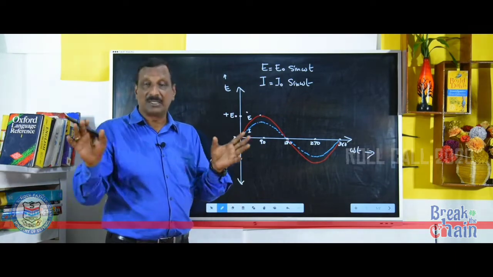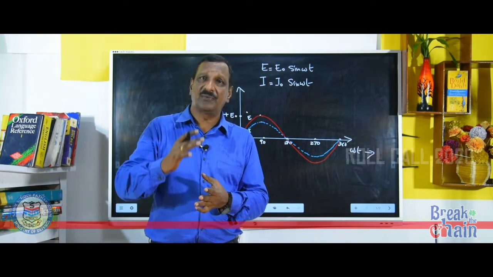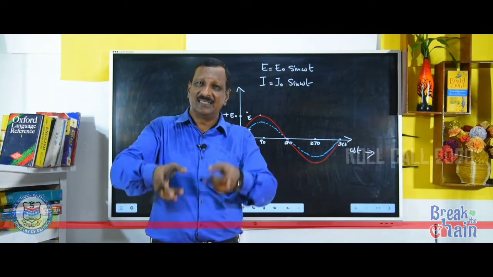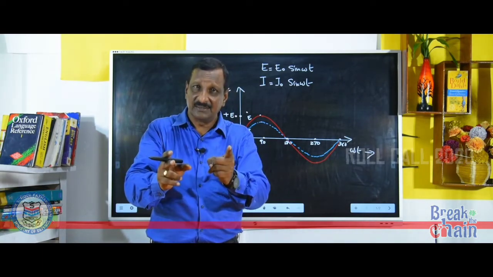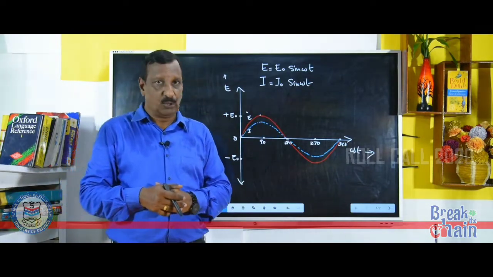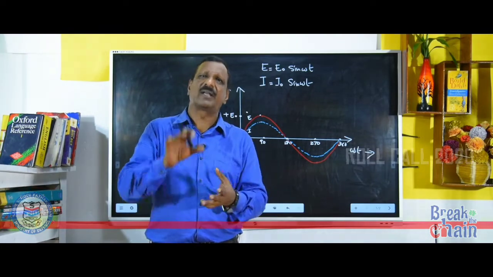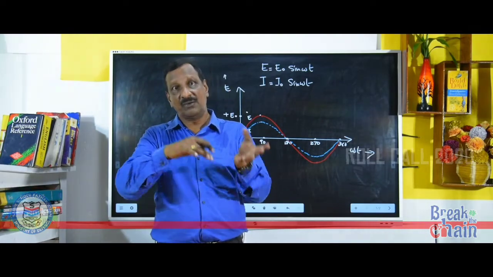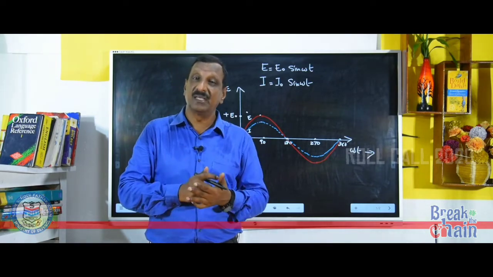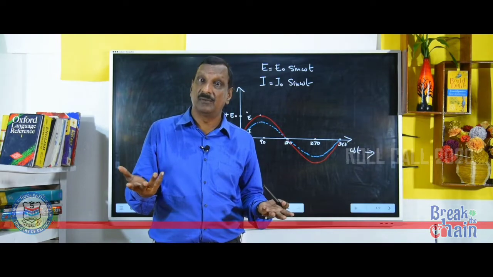So ultimately what we can conclude is that the variation of EMF and current in AC is in phase when a resistor is connected as a load. It only applies to a resistor. In this situation only, maximum power will be developed.